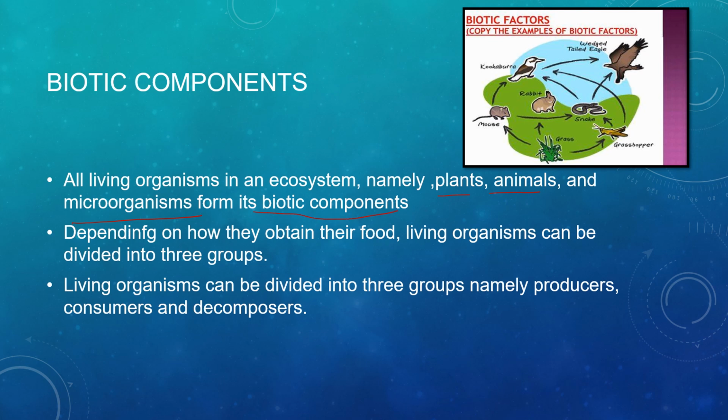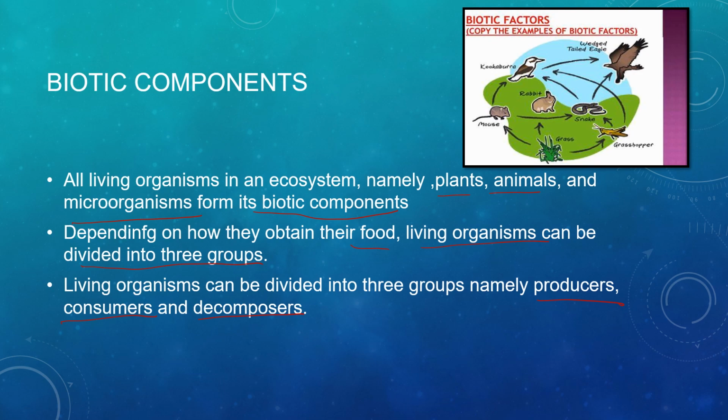Depending on how they obtain their food, the living organisms can be divided into three groups. So, what are the three groups? On the basis of their capacity of obtaining food, they can be divided into three groups. The first ones are producers, the second ones are consumers and the third ones are decomposers. So there are three types of biotic components depending on how they obtain their food.